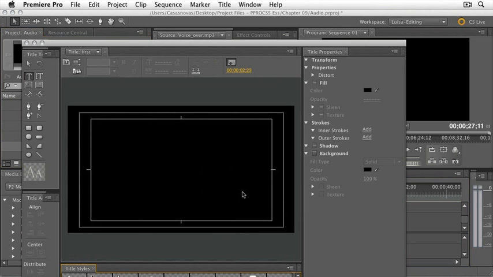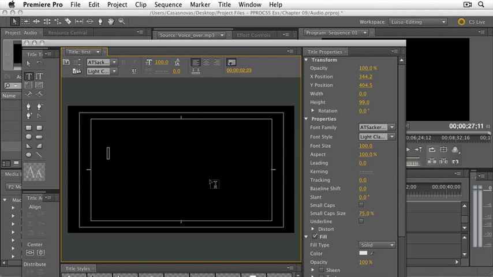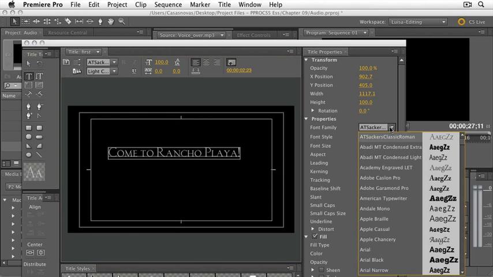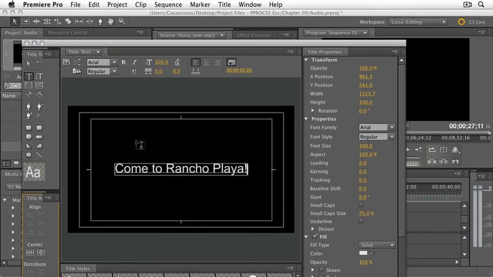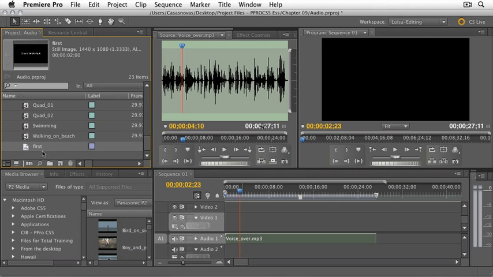And I just want to reinforce whatever the voice is saying, so come to Rancho Playa is the only thing that it is going to say. I'll put the exclamation mark, and I'm also going to change the font to something a little bit better. Maybe an Arial. And I'll leave it at that for now. Maybe I'll just center it. Yeah, now we can close it and drag it to the timeline.